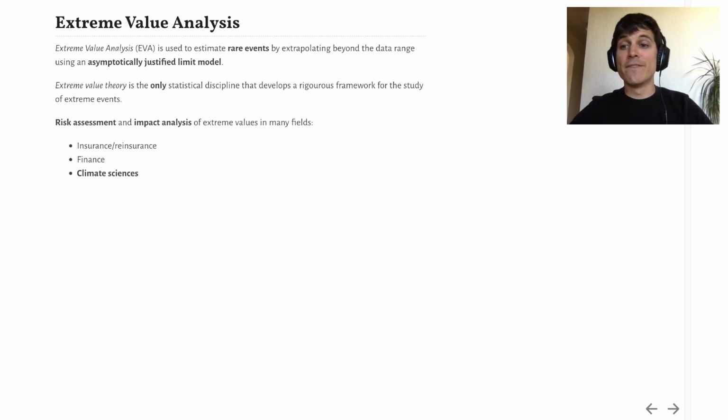It is used in many fields for risk assessment and impact analysis, including insurance and reinsurance, finance, and most often in climate sciences. Most of the examples I will present today are applications in that context, but please note that Extremes is usable in any context where EVA is required.